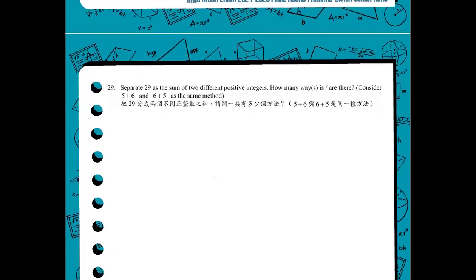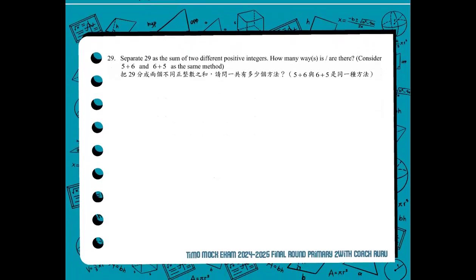Now for number 29, we separate 29 as the sum of two different positive integers. How many ways are there? And there's an instruction that we consider, for example, 5 plus 6 and 6 plus 5 as the same method. Well, to get the sum of 29, the two different positive integers, we have 1 plus 28, which is equal to 29, correct?